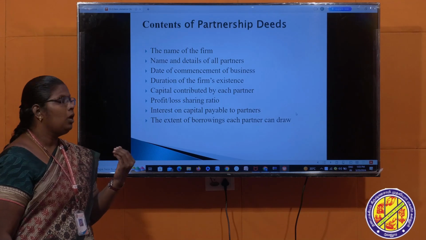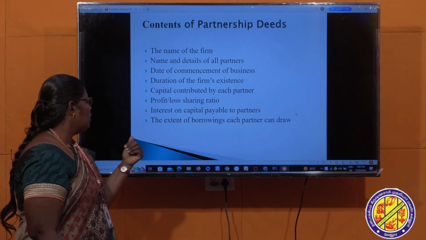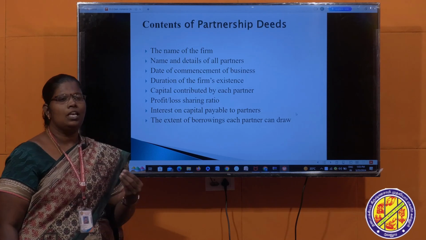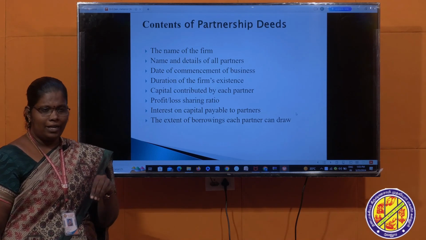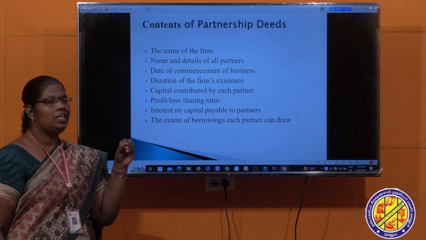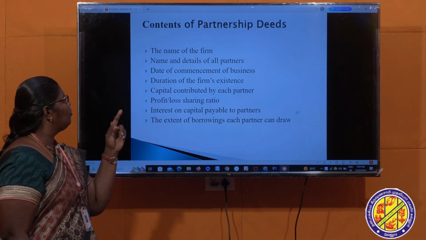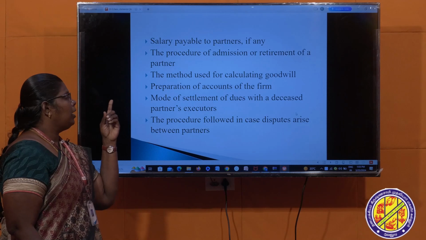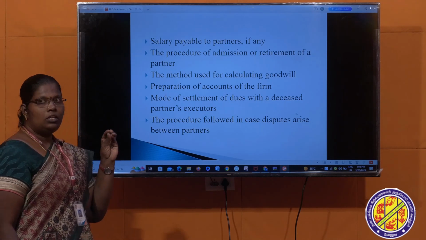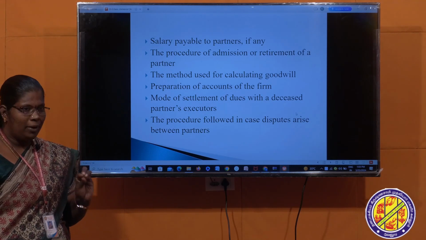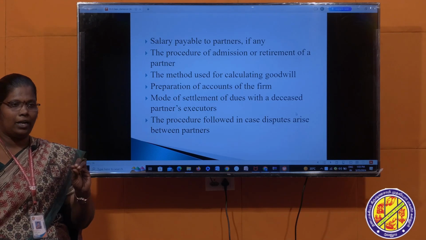What are the sharing ratio that should be mentioned? The extent of borrowings each partner can withdraw. In any cases, the partners can withdraw cash from the business. That should be mentioned in the partnership deed itself. Next one, salary payable to the partners, if any. In this partnership deed, they have to mention what the salaries of your partners are.